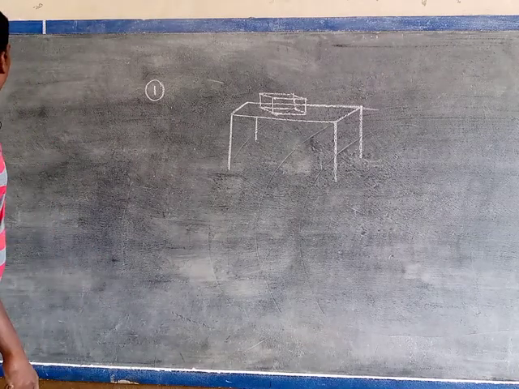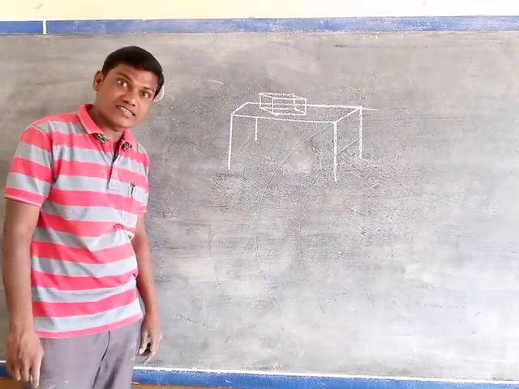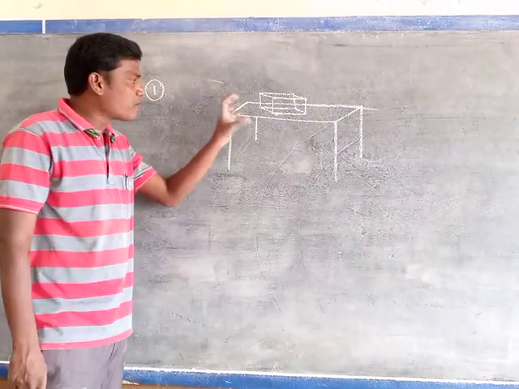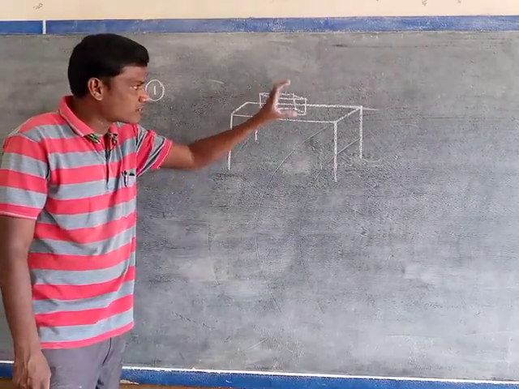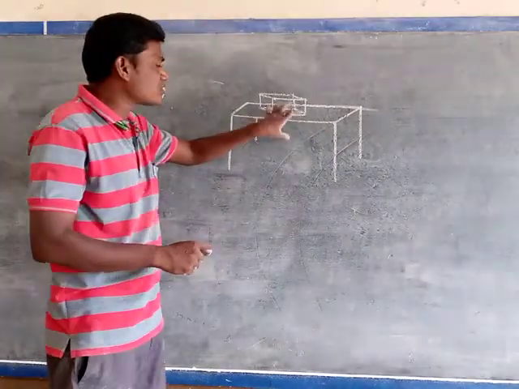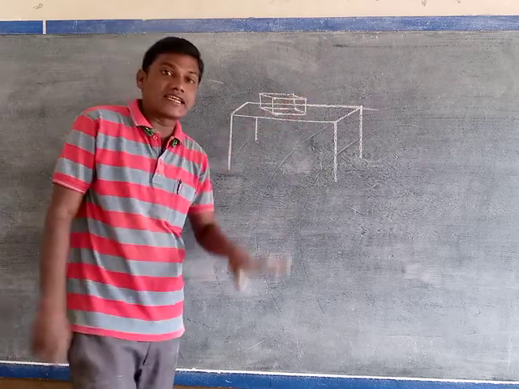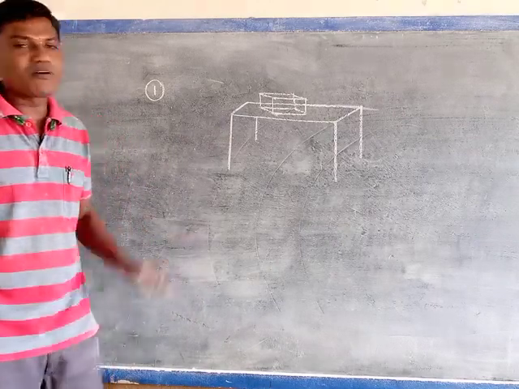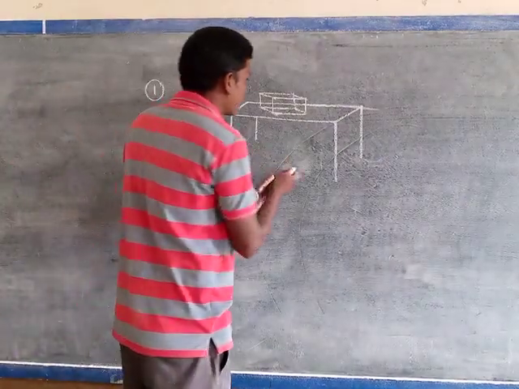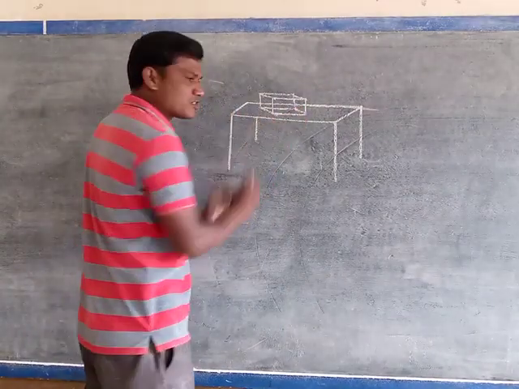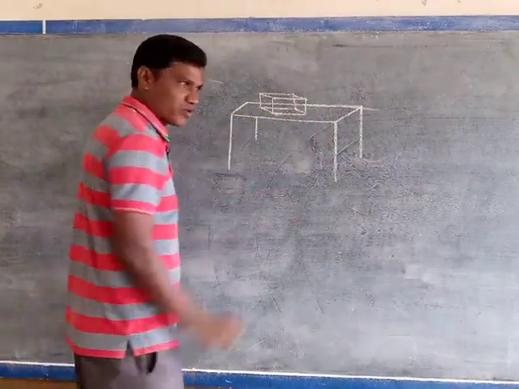Is frictional force acting on the book or not? That is our question. One second, listen. When a box or book is placed on a table, initially it is in the rest position. Is frictional force acting on it or not? Explain. That is the thing to be discussed. It is on page number 5. So I will explain. The book is in which position? Rest position on the table.